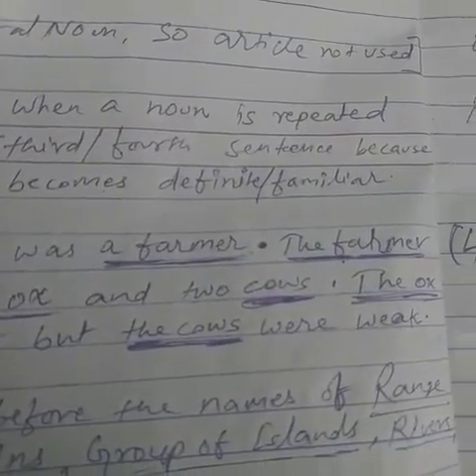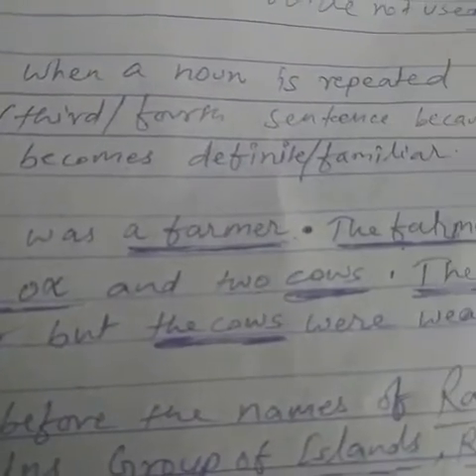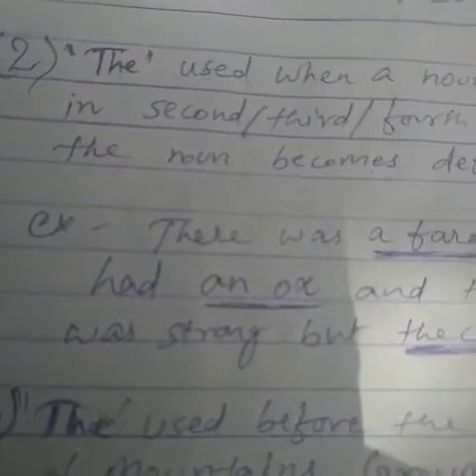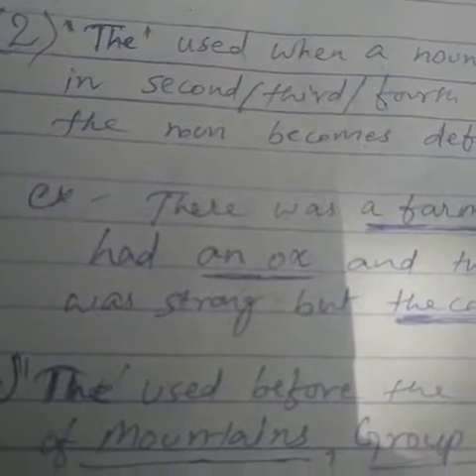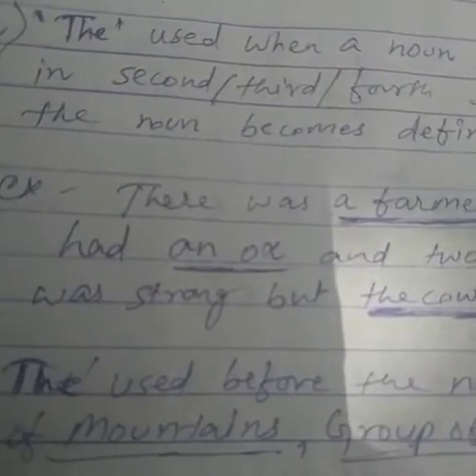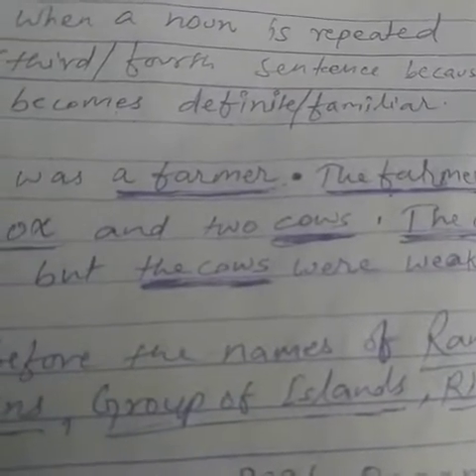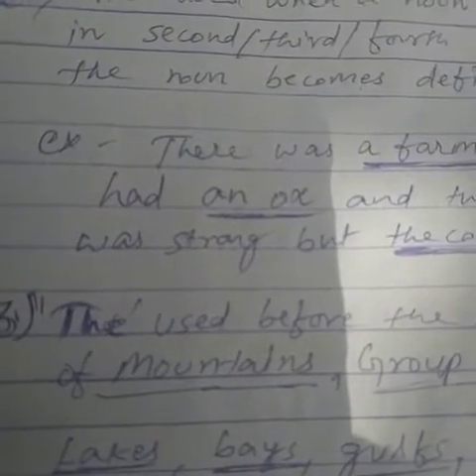Second use. The is used when a noun is repeated. When a noun is repeated, it becomes familiar, definite, so the definite article the is used. In the second, third, fourth sentence of the passage, anywhere it is repeated, the is always used. But for the first time, a is used.